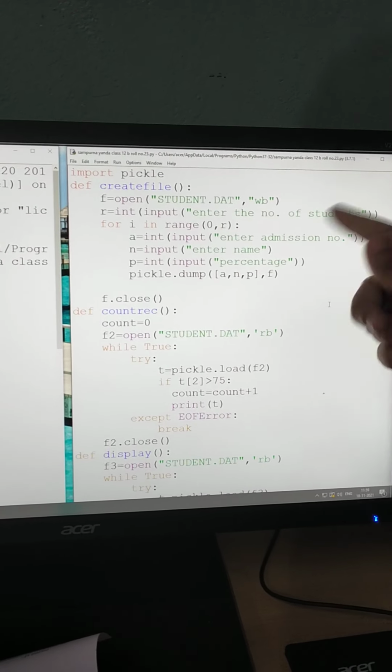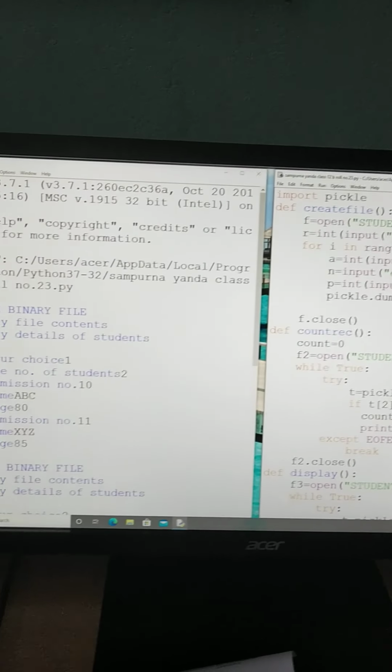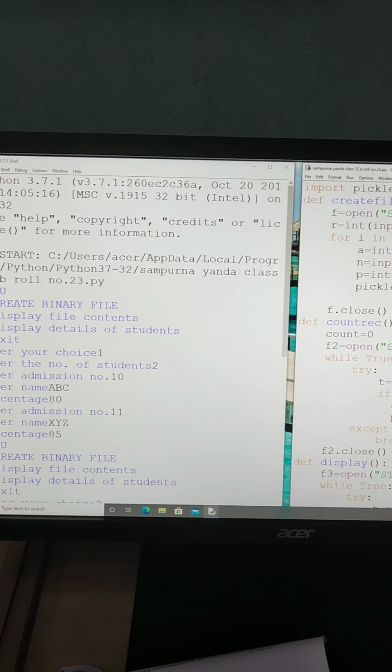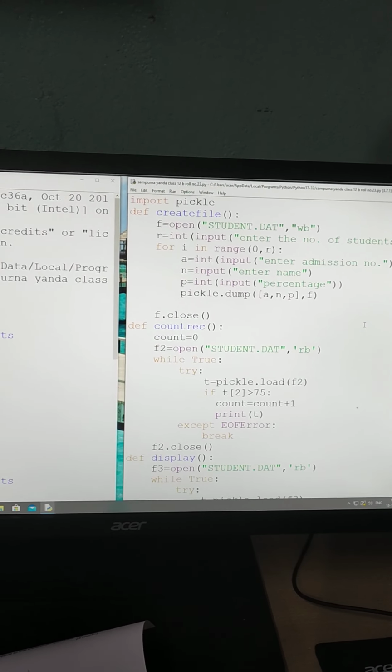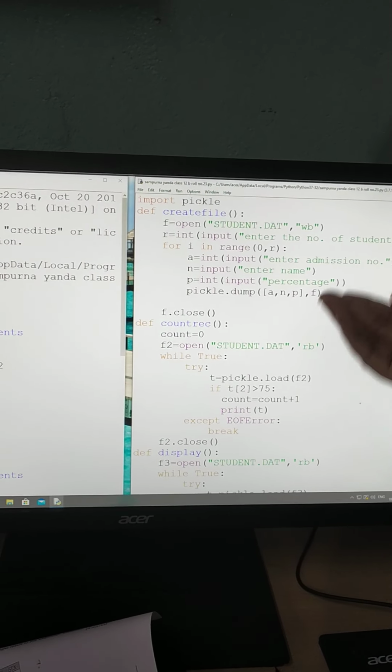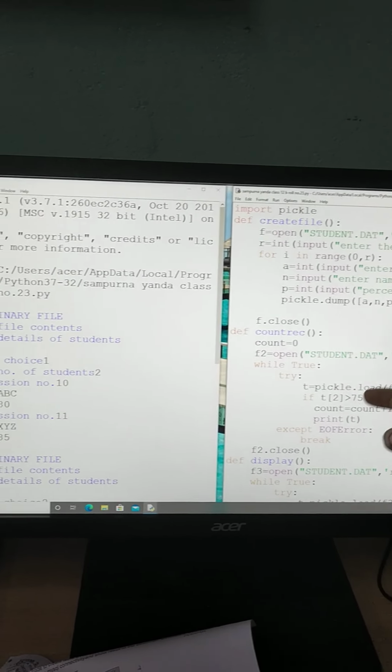After that, I have run a loop where the user will input his or her admission number in A, then in N they have to input their name, and after that the percentage in P. After that, I have called the function and I have closed the file f.